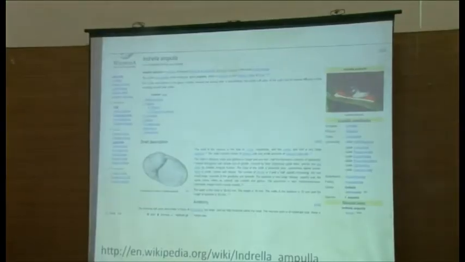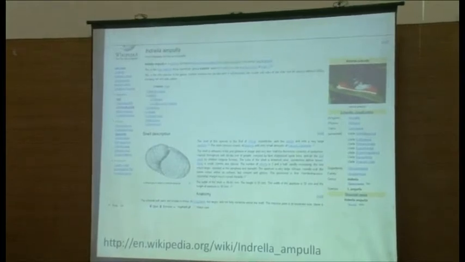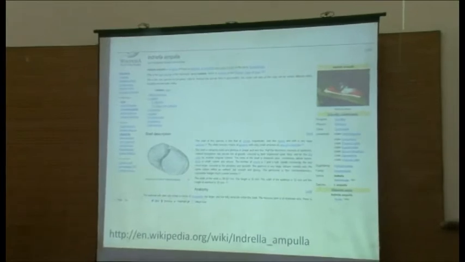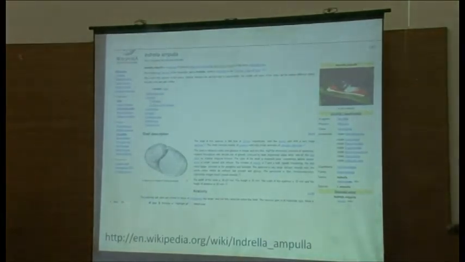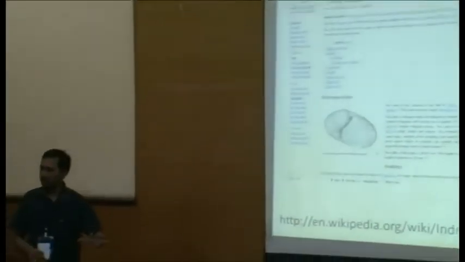So here was a snail that I took a picture of. I didn't know what it was. For 3 years it was there on Wikipedia. And then there was a snail expert on Wikipedia who said, can you please tell me what this beautiful snail that you photographed is? So I went around, found a snail expert, and he told me what it was. And this snail expert decided to write a beautiful article about it. I'm not an expert on snails, but this person knew the literature and improved it.